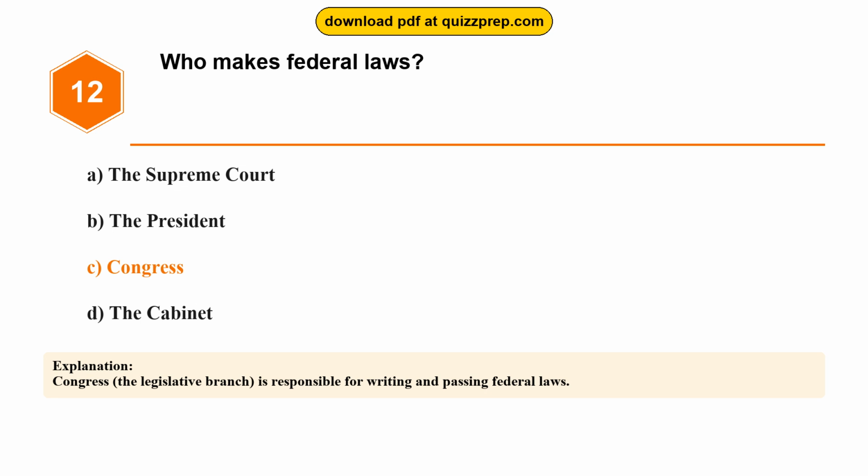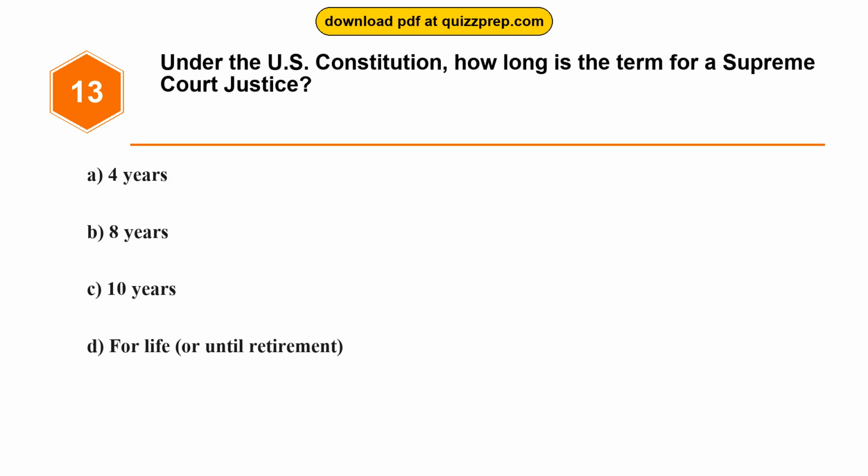Question 12. Who makes federal laws? Option A, the Supreme Court. Option B, the President. Option C, Congress. Option D, the Cabinet. The correct answer is option C, Congress. Congress, the legislative branch, is responsible for writing and passing federal laws. Question 13. Under the U.S. Constitution, how long is the term for a Supreme Court justice? Option A, 4 years. Option B, 8 years. Option C, 10 years. Option D, for life, or until retirement. The correct answer is option D, for life, or until retirement.